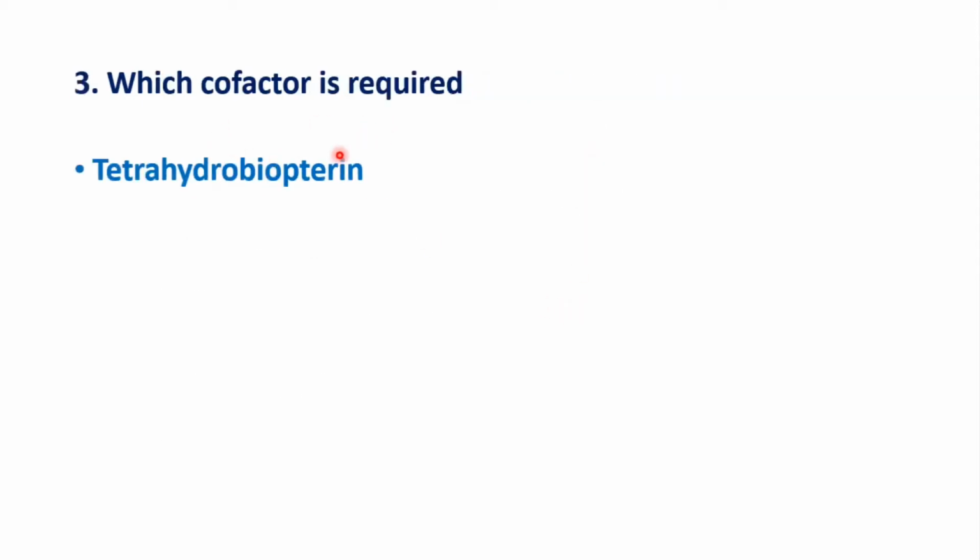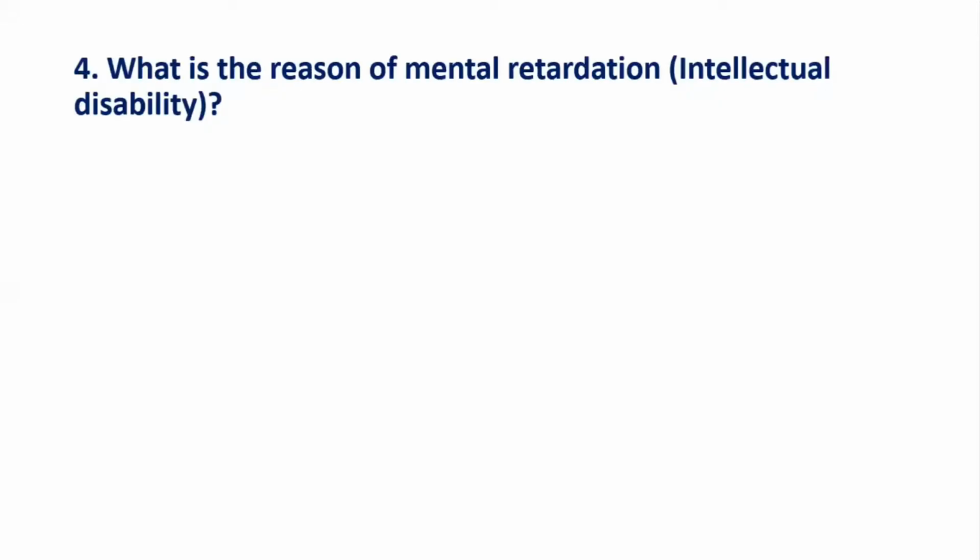Which cofactor did we already see? Biopterin is the cofactor, and the active or the reduced form of biopterin which is required is tetrahydrobiopterin. The next question is, what is the reason for mental retardation, which is also called intellectual disability?